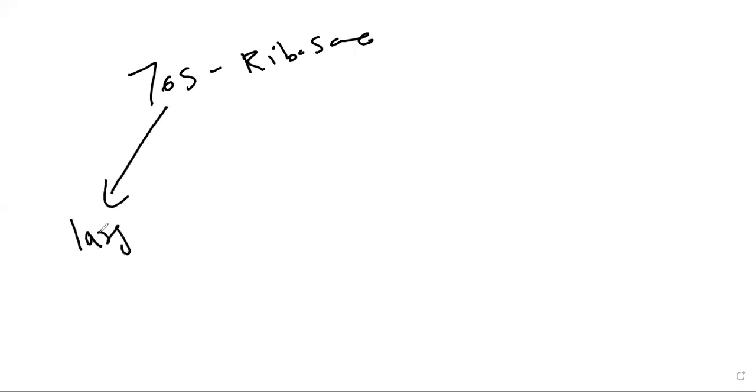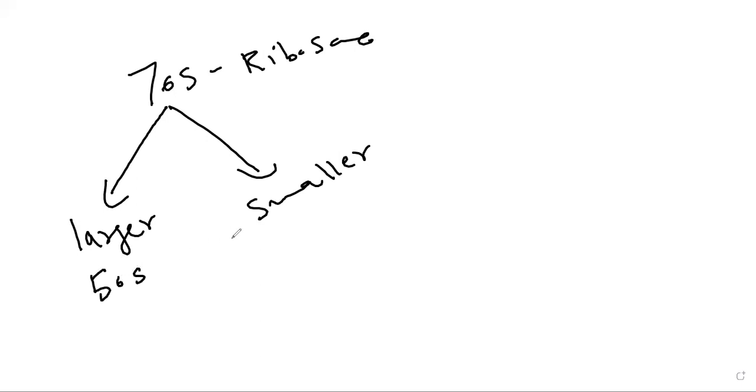So for example, this is a 70S ribosome. When we separate its two ribosomal subunits, one larger and the other smaller, and centrifuge them, the larger subunit has a sedimentation of 50S and the smaller subunit has a sedimentation of 30S.